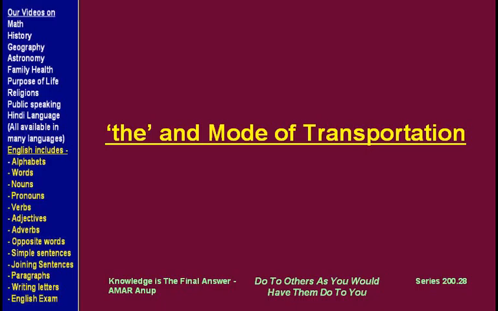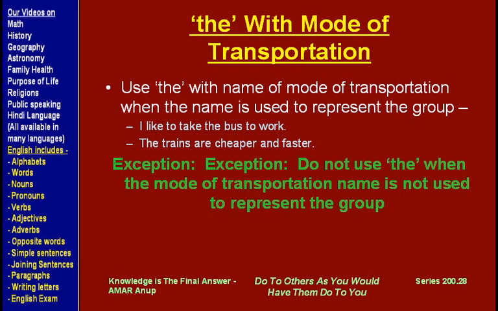Now, use of the with the mode of transportation. Use the with the name of a mode of transportation if that name is being used to represent the whole group. I like to take the bus to work. We are not talking about any specific bus. We are not talking about bus in general, but we are talking about bus as a mode of transportation. So the bus, because we are using the word bus to represent a type of mode of transportation.